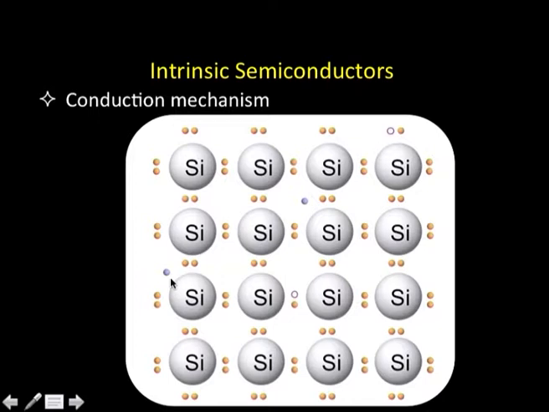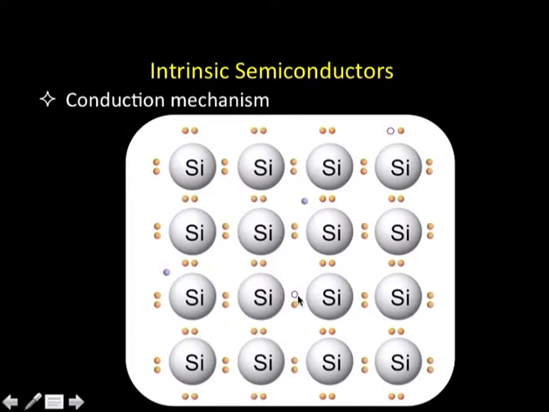So, they are the ones which are going to be responsible for conduction, in the case of this silicon metal, the silicon element over there. In addition to this, we have got some holes there. So, this is one hole, this is another one. These holes are the places from where the electron has moved. That means, initially at absolute 0, all the electrons were around the silicon atoms there.